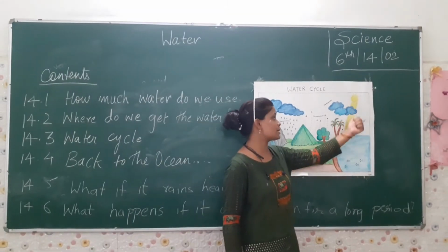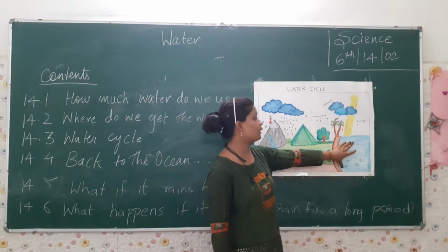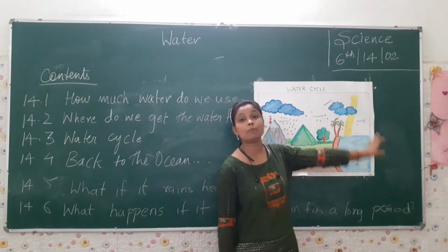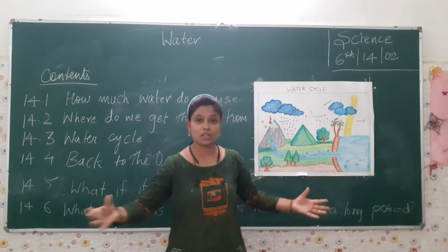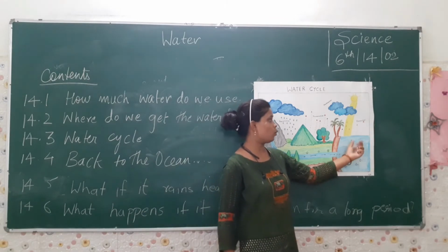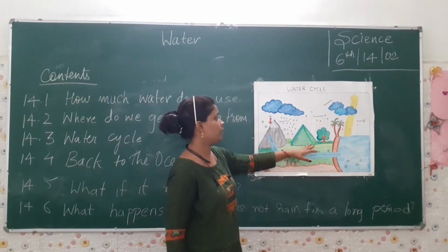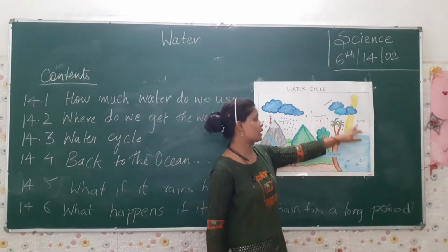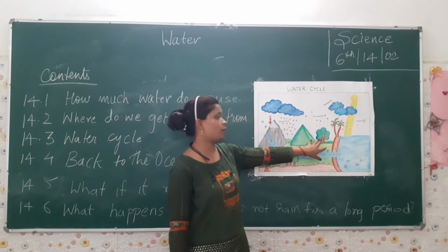So due to the sun rays, as they are very hot, water gets evaporated. The water changes into vapor as it goes up. Okay, so now water is evaporating. Thereafter what is happening? It is going upside, not only from the river, even from the plants.